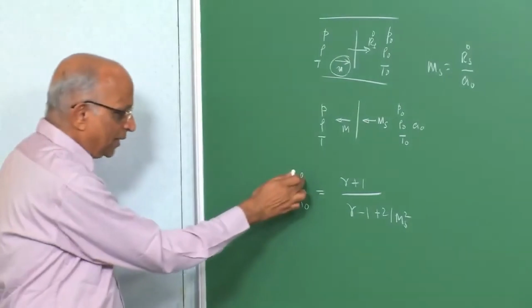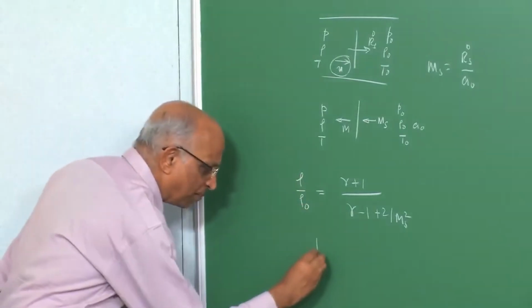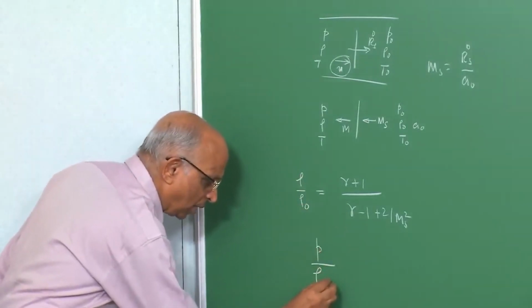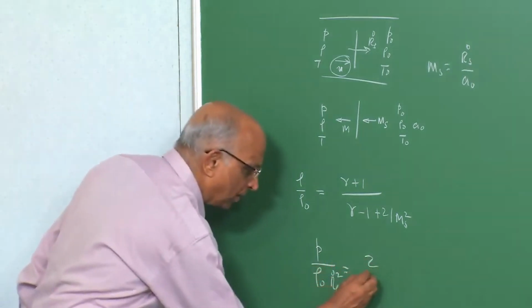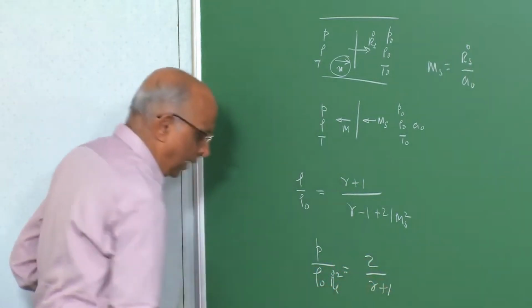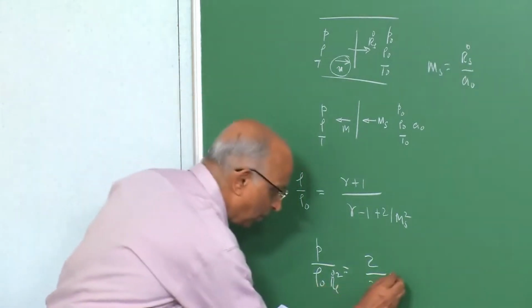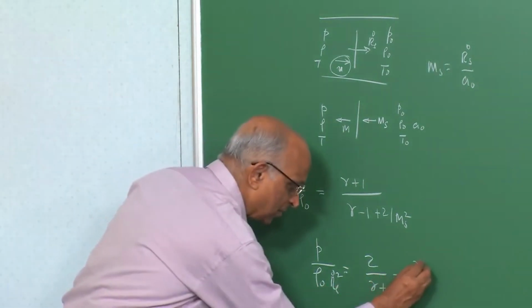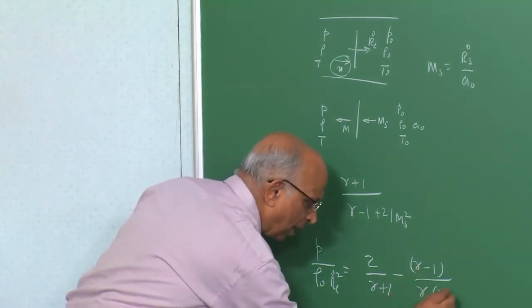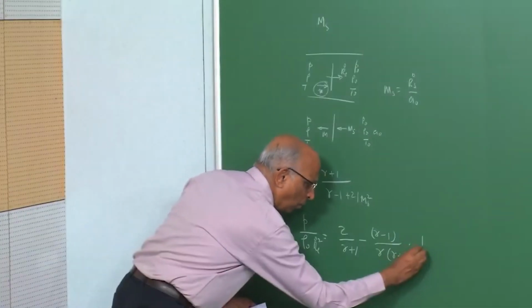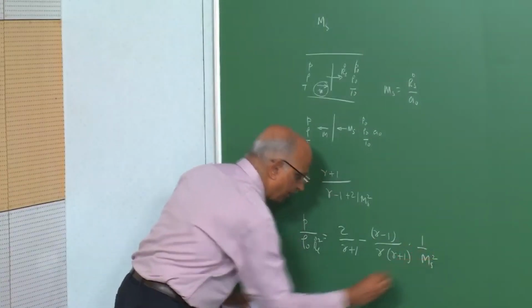Therefore, we were able to get the density. Similarly, we got the ratio P divided by rho 0 into rs dot squared, equal to 2 over (gamma plus 1), minus (gamma minus 1) divided by gamma into (gamma plus 1) into 1 over Ms squared.